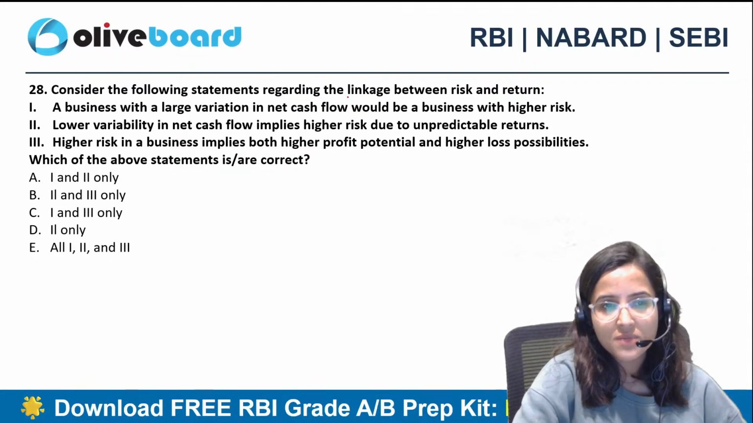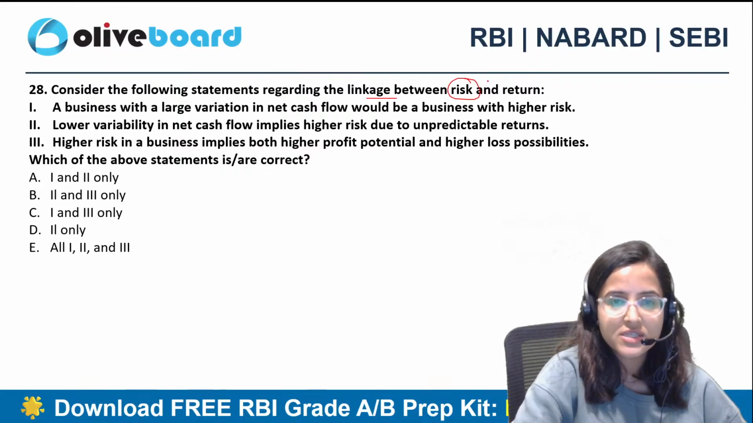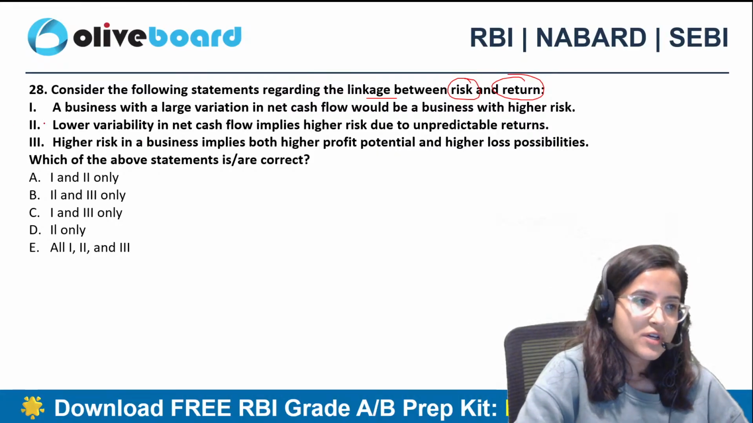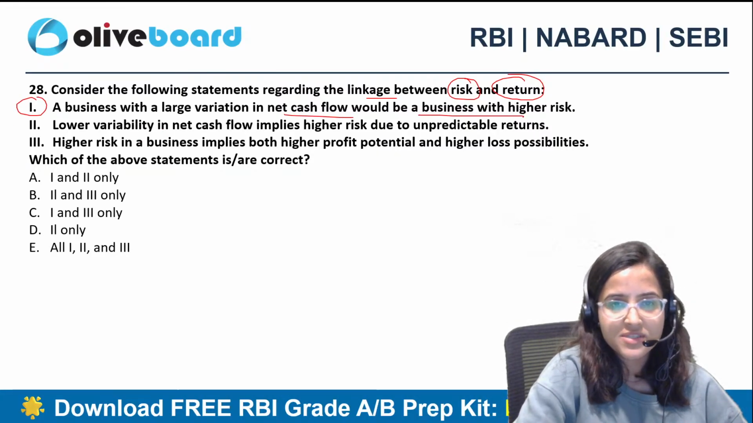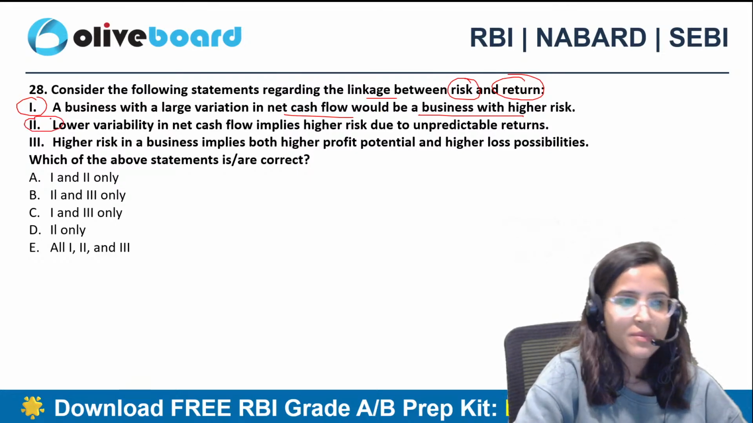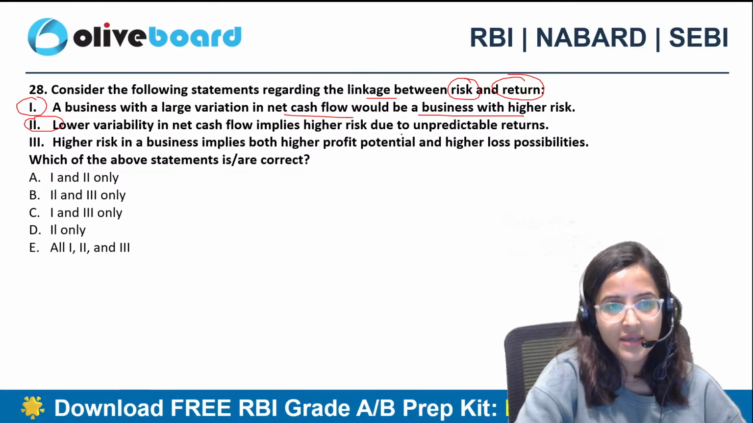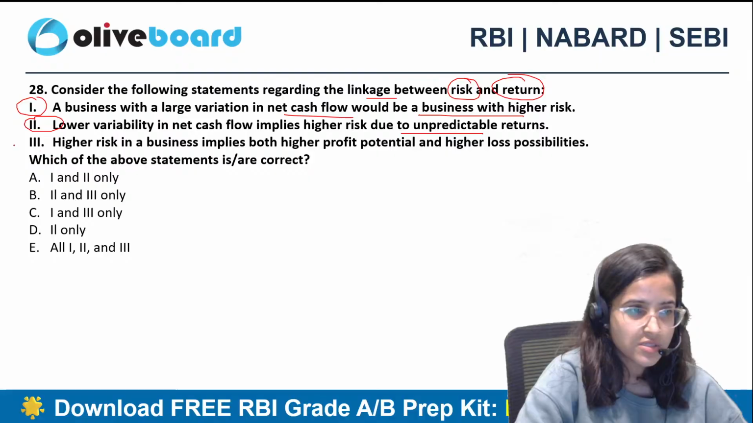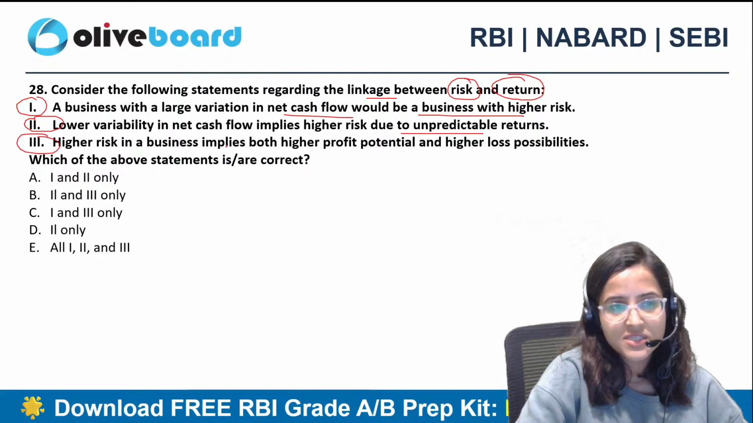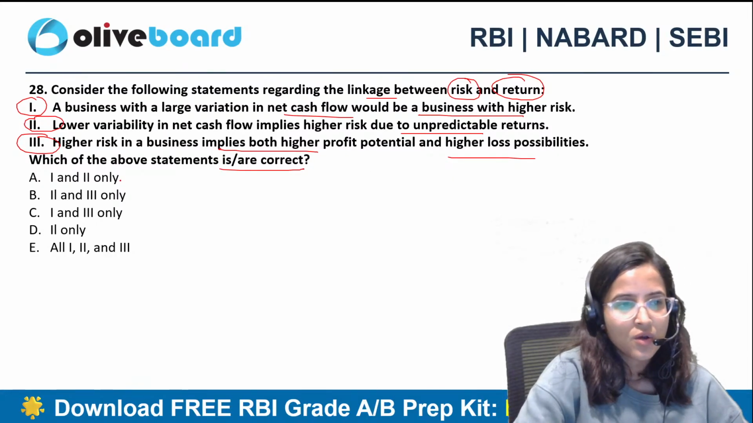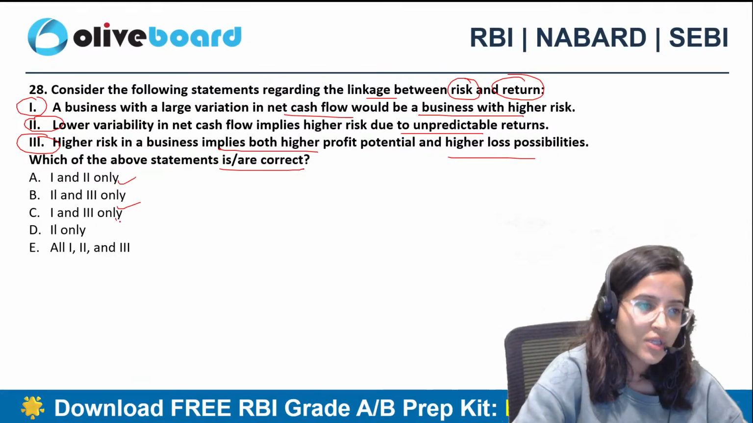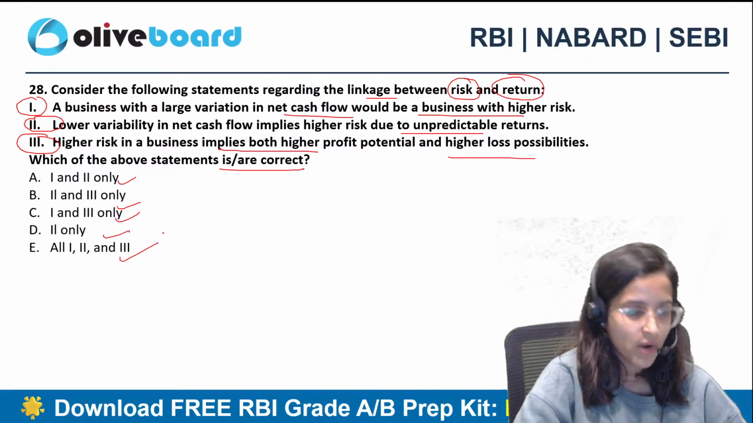Consider the following statements regarding linkage between risk and return. First statement: a business with a large variation in net cash flow would be a business with higher risk. Second: lower variability in net cash flow implies higher risk due to unpredictable returns. Third: higher risk in a business implies both higher profit potential and higher loss possibilities. Which of the above statements are correct? 1 and 2 only, 2 and 3 only, 1 and 3 only, 2 only, or 1, 2 and 3?